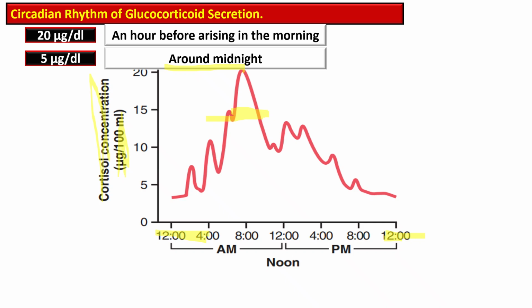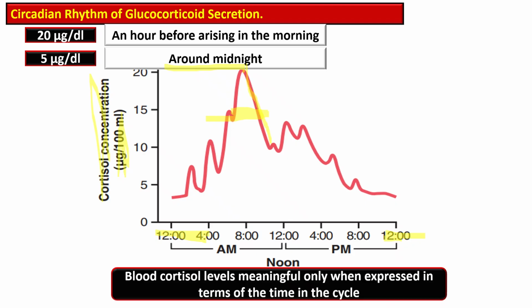Then there is a daytime decline. After reaching the peak, the cortisol level gradually declines throughout the day. By the afternoon and evening, cortisol levels are reduced to around 5 microgram per 100 ml or may go lower.